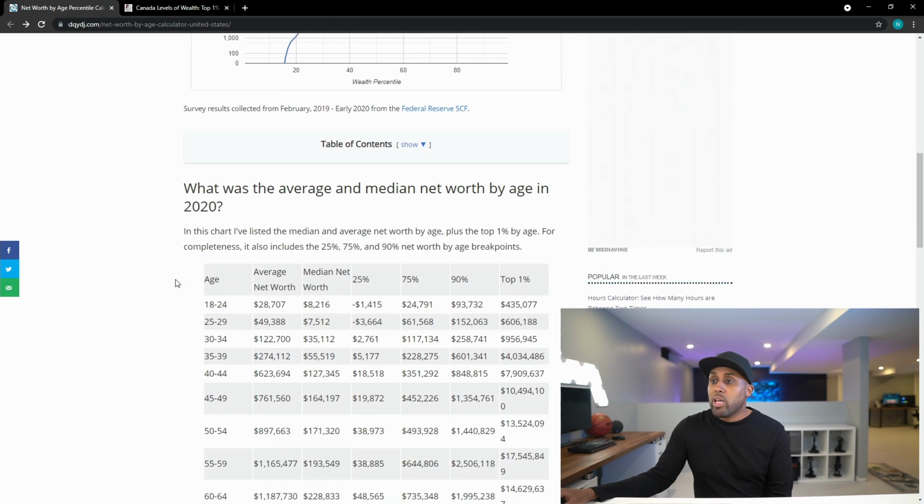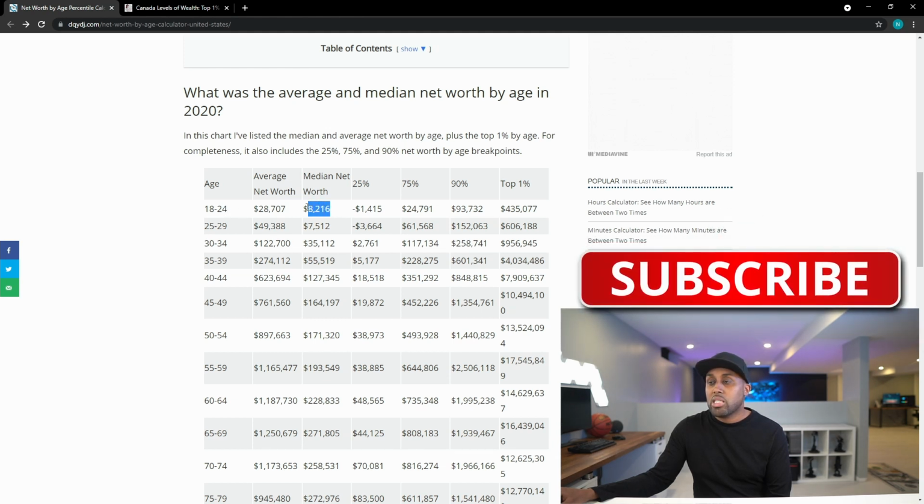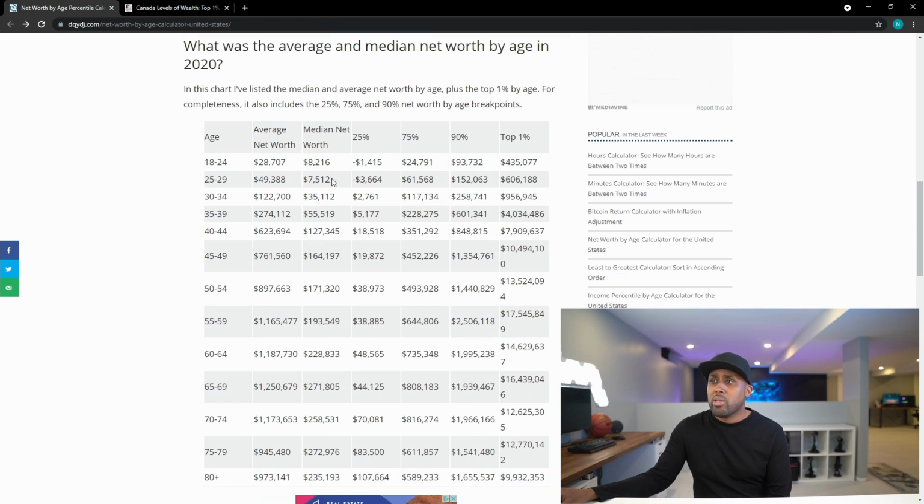So now let's just take a look at here. So here is the average and median net worth by age in 2020. So in 2020, we're looking at from 18 to 24, the median is 8,200. Okay. And it drops by a little bit when you go from 25 to 29. That's fine. And from 30 to 34, the median net worth is 35,000, and it's 55 at 35 to 39.